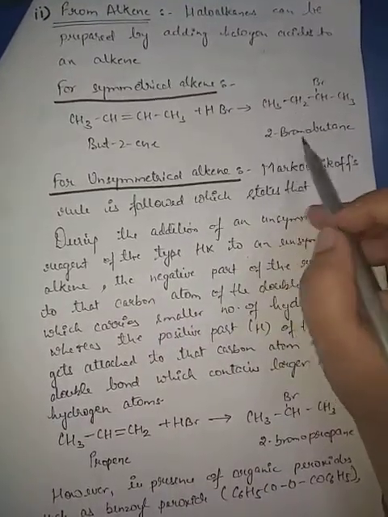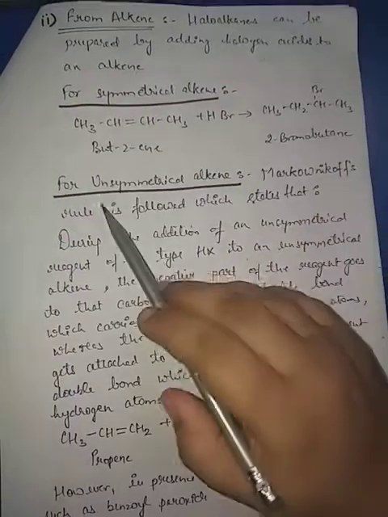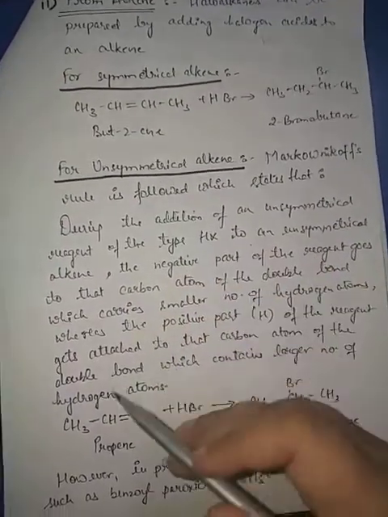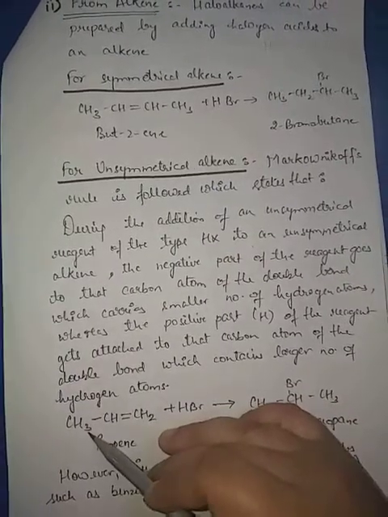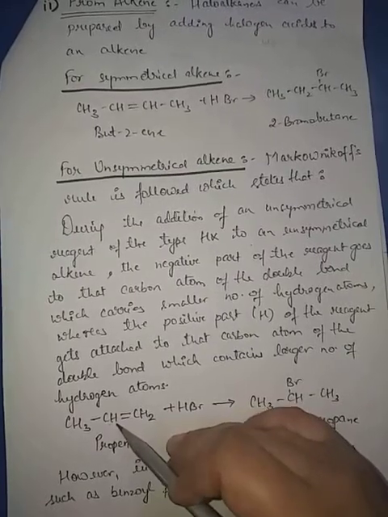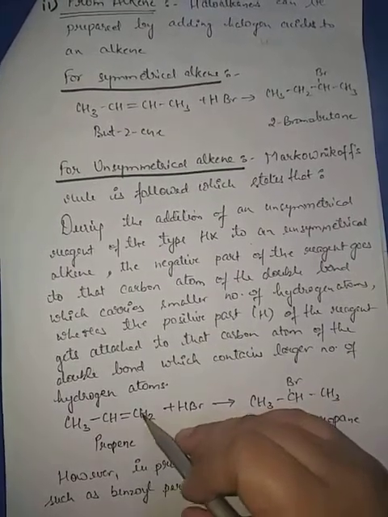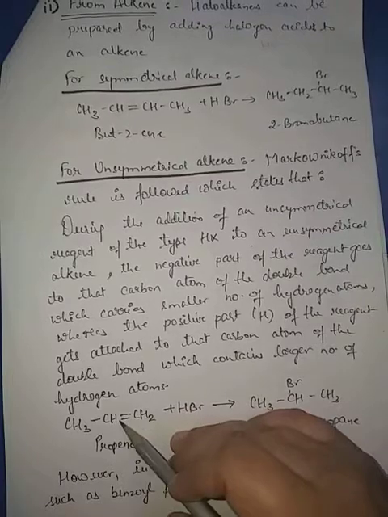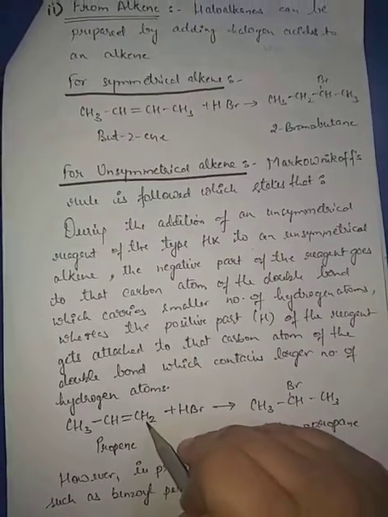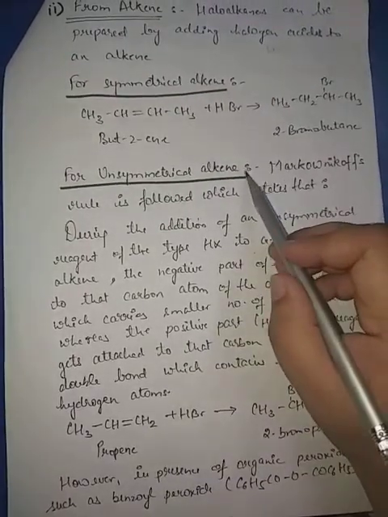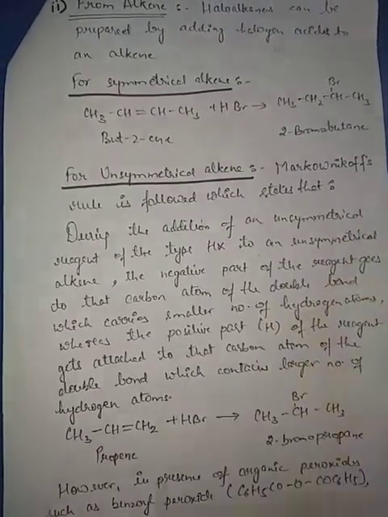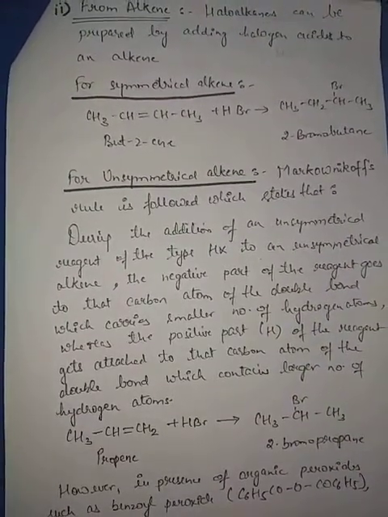So here we'll get 2-bromobutane. But if unsymmetrical alkenes are there, unsymmetrical means see this CH3CH double bond CH2. This carbon is having one hydrogen and this carbon is having two hydrogen, and in between, a double bond is present. If such alkenes are there, then a special rule is followed which is called Markovnikov's rule. It is named after the scientist.